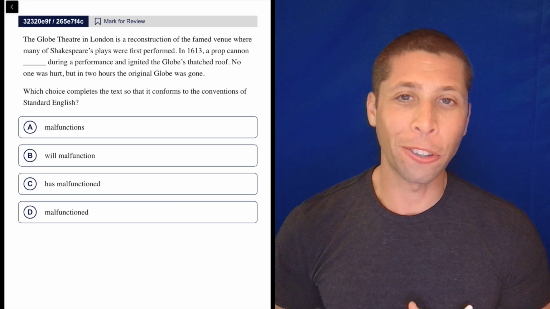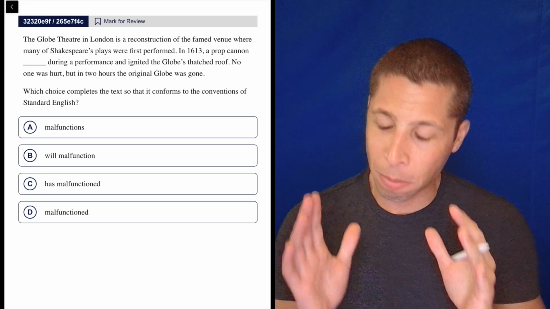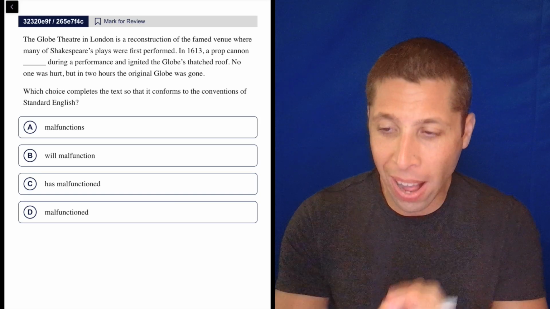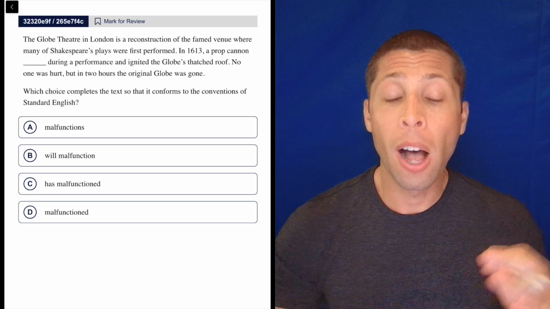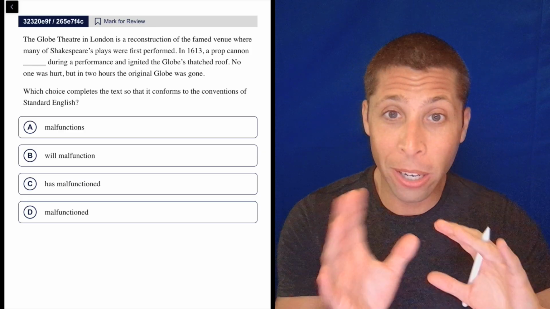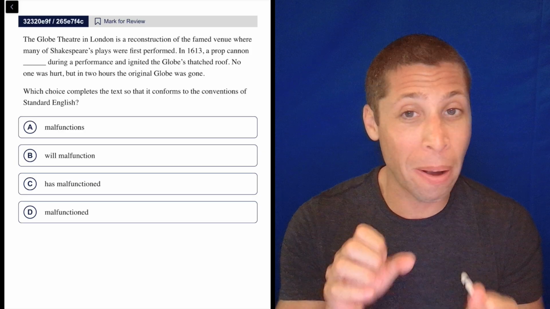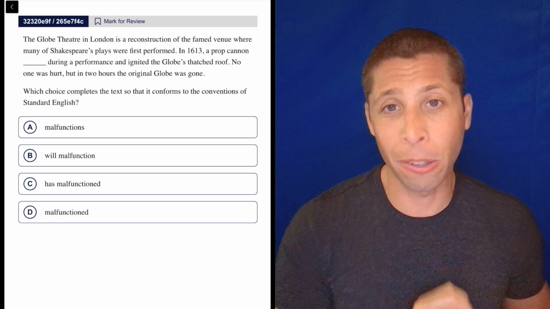This is not a particularly difficult question. However, it's important that even on easy ones, we follow the process that we're going to want to follow on the harder ones, because we don't always know whether a question's easy or hard. It might feel very easy as we are walking right into a trap.